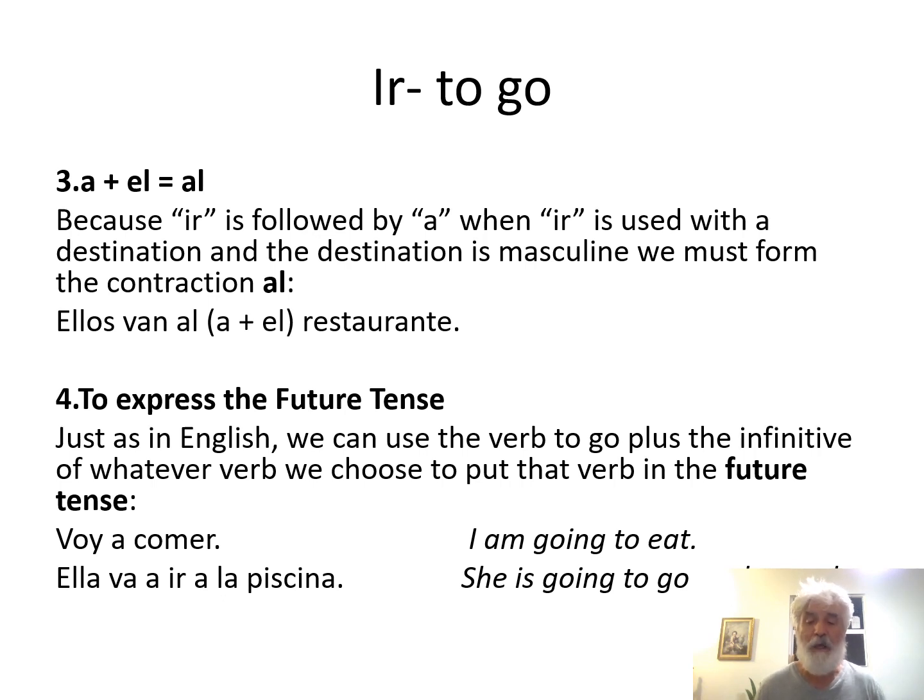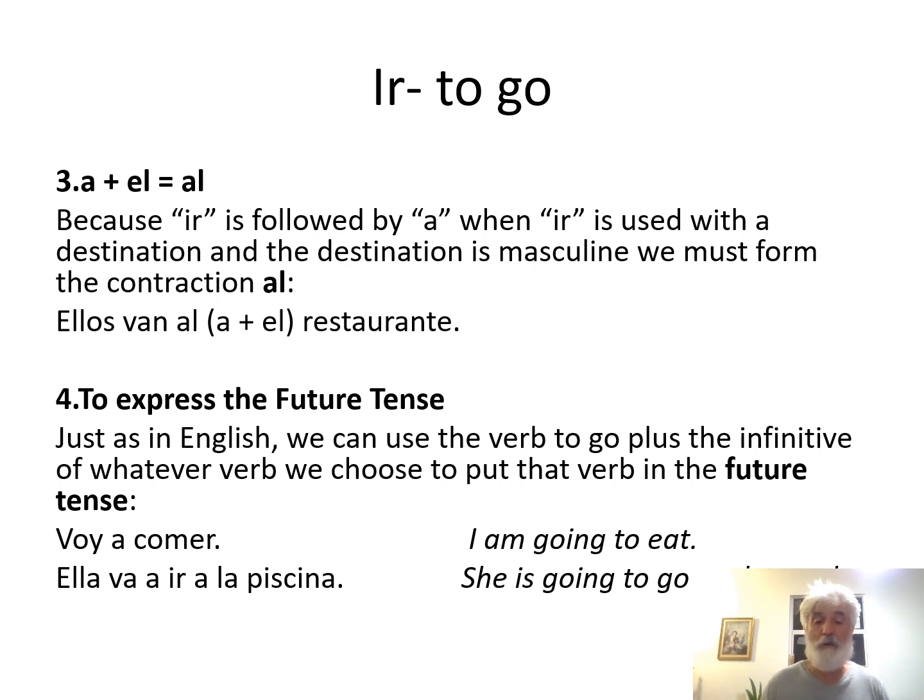What do I mean by infinitive? It'll either be an AR, ER, or IR form. So let's take a look. I am going to eat. Voy a comer. I don't conjugate comer. I'm going to eat, just like in English. I have the verb ir conjugated. I follow it with an a, and then the infinitive comer.